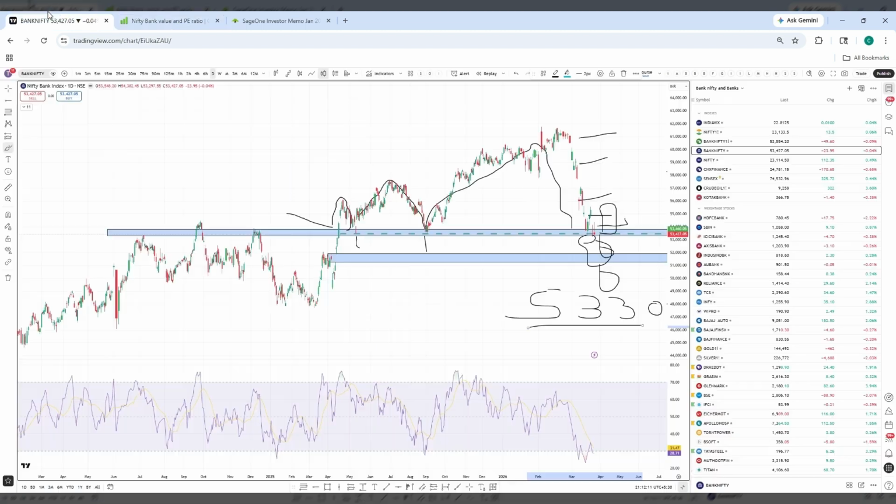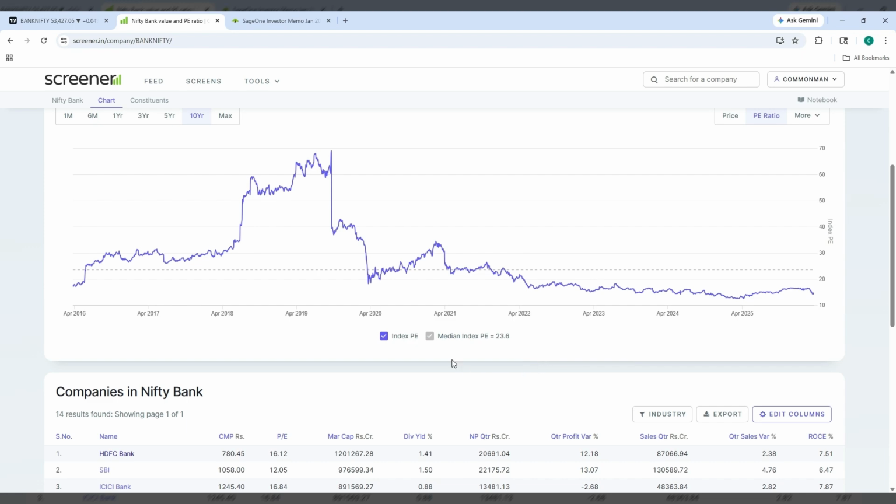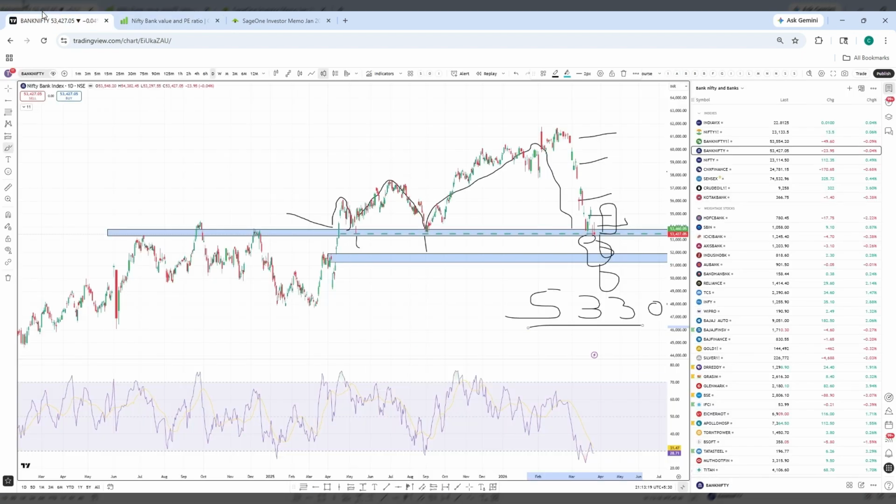It is available at the discount, but this fall is because of the crude oil price increase and the war escalations, all these things. So this has an impact on India. So that is why panic gap downs happened, and we have seen this fall in Nifty. So now at the moment we are at the support zones in Nifty and Bank Nifty. We have also seen the PE ratios, whether market is expensive or not in Nifty, Bank Nifty, and we are at the demand zones right now, market available at discount. This is the best time for the investors slowly to start investing again.